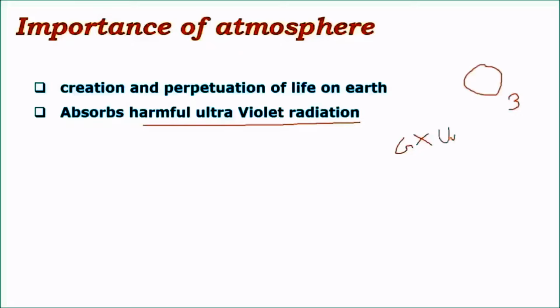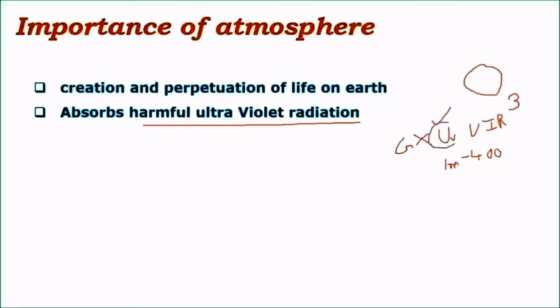Ultraviolet radiations have wavelengths ranging from 1 nanometer to about 400 nanometers, and then it's visible light which has about 400 to 720 nanometers, and then it's infrared, 720 nanometers to 1 millimeter, and then it's microwaves and radio waves. So from this electromagnetic spectrum we see that ultraviolet radiation has high frequency and low wavelength compared to visible radiation.